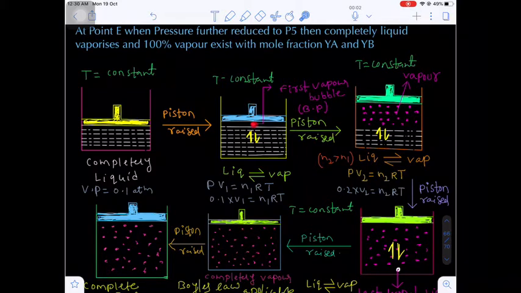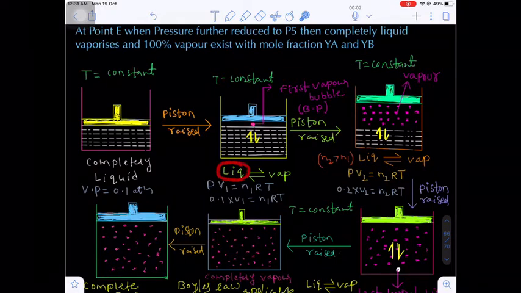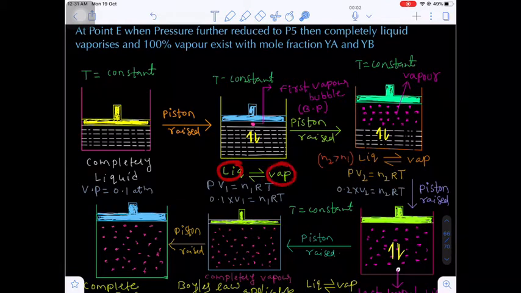Here, what happens? The first drop of liquid undergoes vaporization. The first bubble appears. This point is called the bubble point, and this pressure is called the bubble point pressure. Now here, liquid will be converted into vapor. That means one drop of liquid will undergo vaporization.